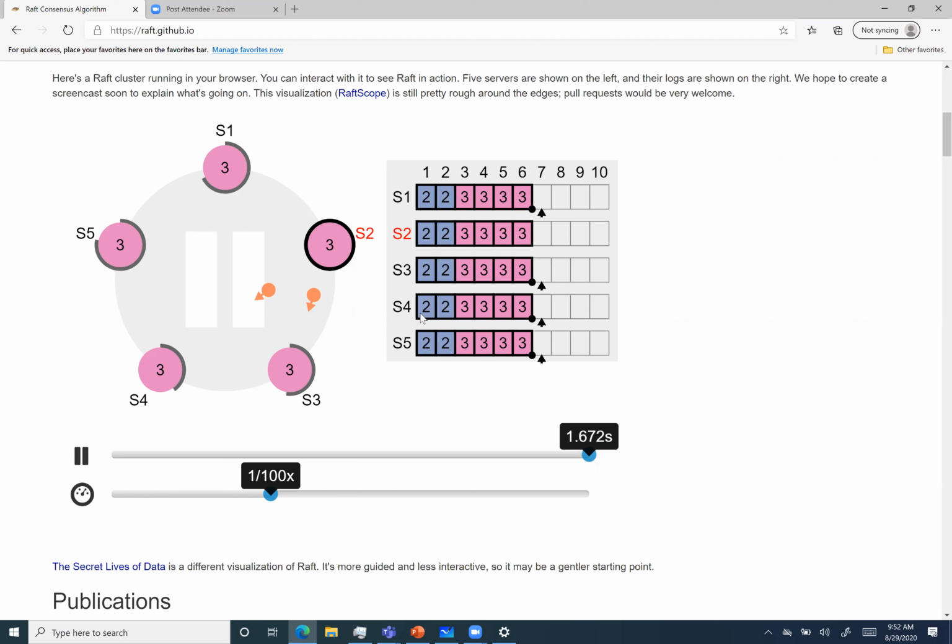But then what will be in these indexes, like S1? What will we hold in those positions? In S1, they are the log of Raft. The whole block is the log of a Raft, and S1, S2, S3, S4, S5, you can assume there are 5 instances of Raft.